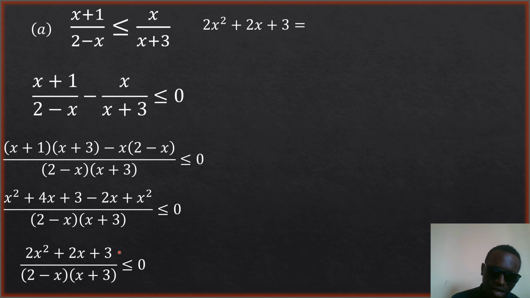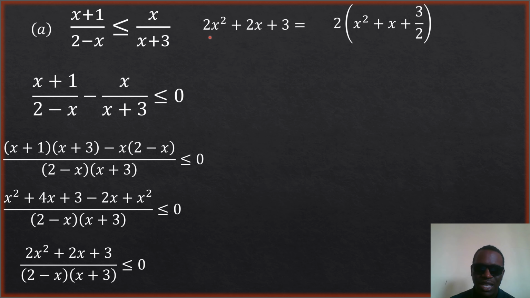The sign of this inequality, or the boundary regions, right? We want to verify whether this thing, the sign of this inequality, the solution will depend on this guy at the numerator. Remember, we are doing a sign test here. At this stage, we'll do a sign test. To do that, this is a quadratic expression. So I will try to complete the square of this quadratic so that I will see what I'm left with.